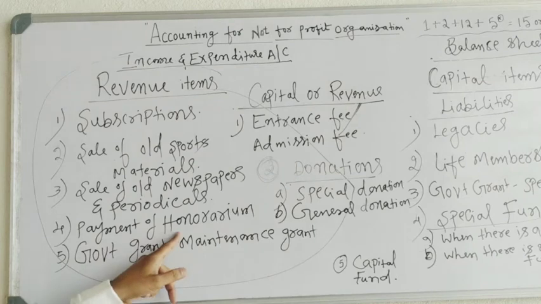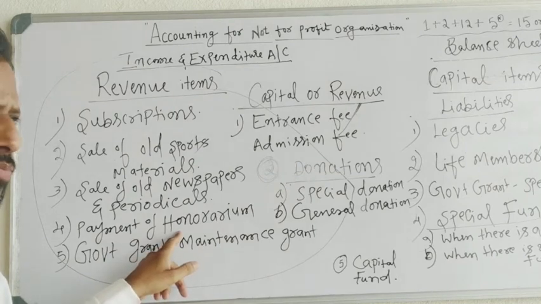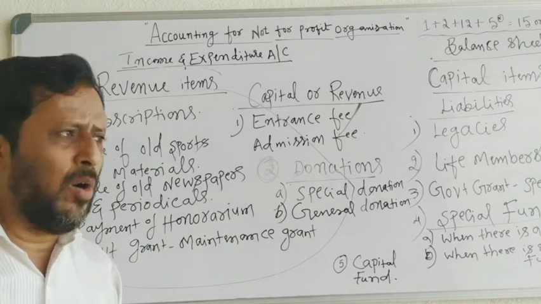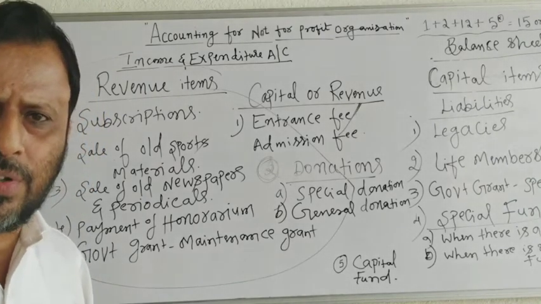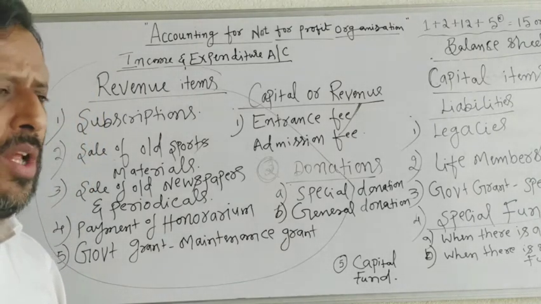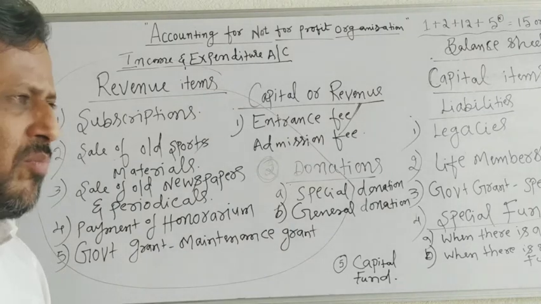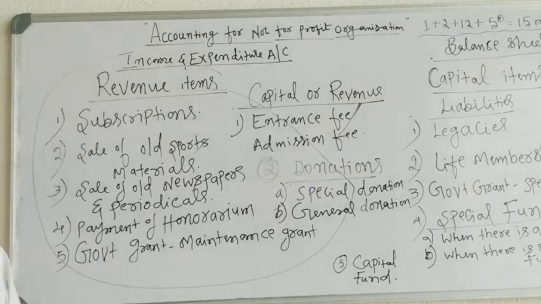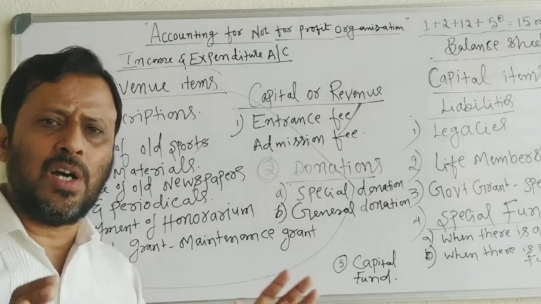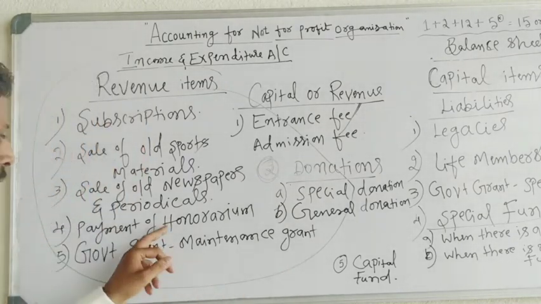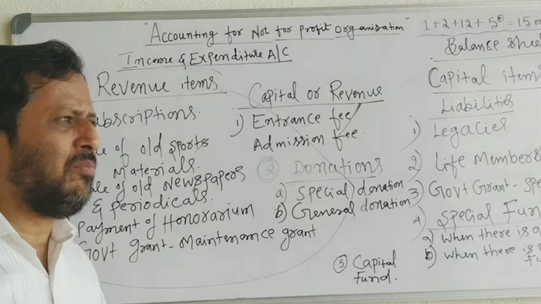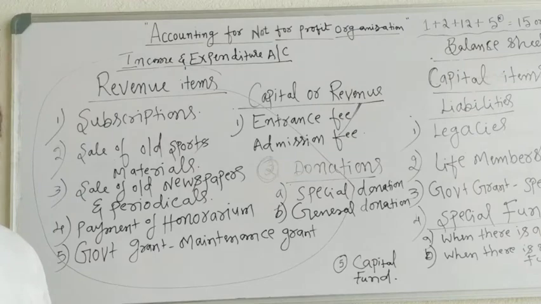Payment of honorarium. Honorarium means an amount paid to any person who is not a regular employee of the organization. Any payment made to a person who is not a regular employee of the organization is called an honorarium.